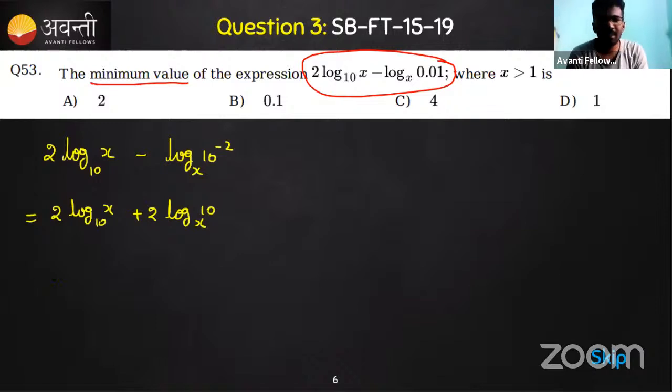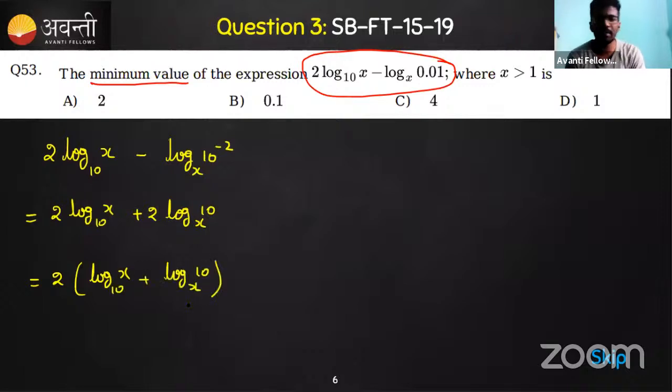So now I can take this 2 as a common factor. I'll get log x to the base 10 plus log 10 to the base x. So this much is enough, I think, to solve the expression that I got here.